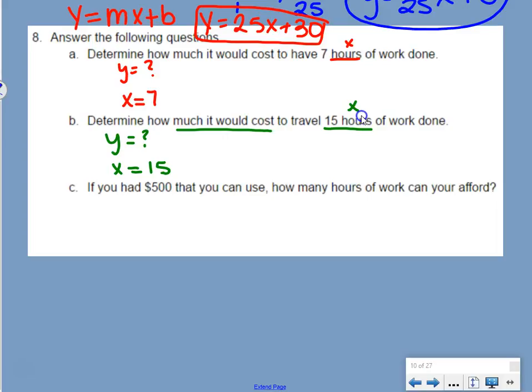Lastly, if you had $500 that you could use, how many hours of work can you afford? So this one is a little bit backwards. We're saying we know what y is. Y is $500. But we don't know what x is. So be careful on that one, because the way you solve that one is going to be a little bit different.